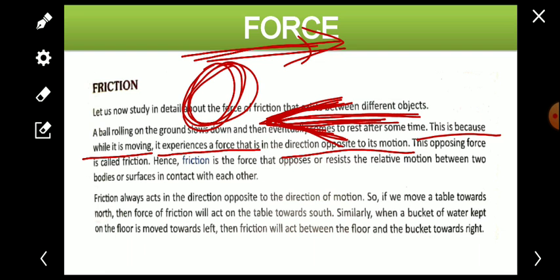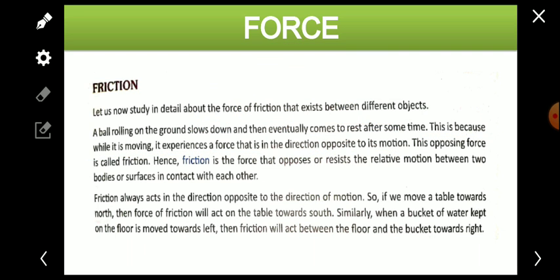The force which acts in the opposite direction of the motion of the object, that is the ball, and this opposing force is called friction. This force which opposes the motion is known as friction. And hence, friction is the force that opposes or resists. Resist means oppose only, to stop, to prevent the relative motion. Let me read again.